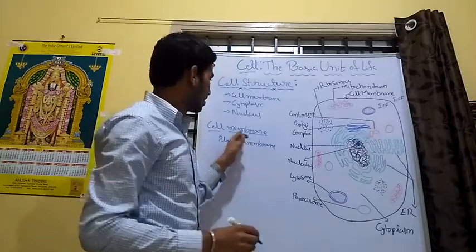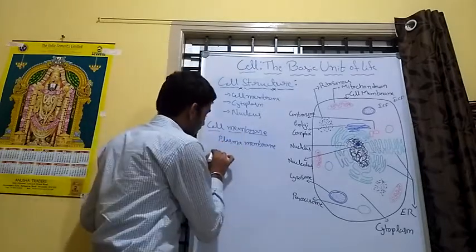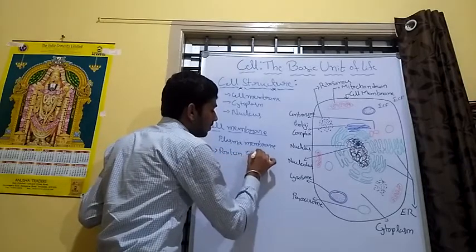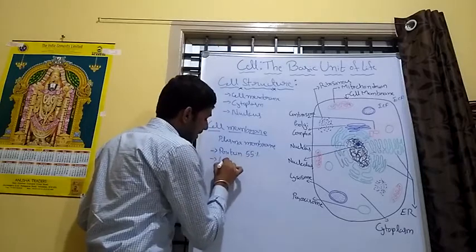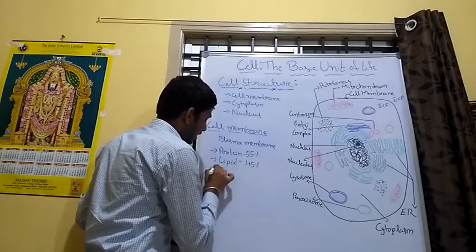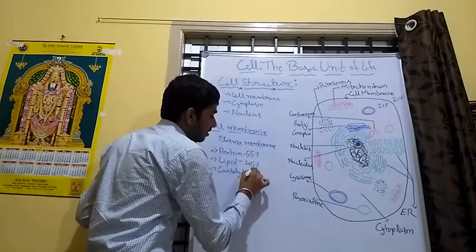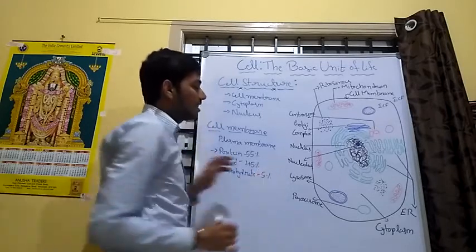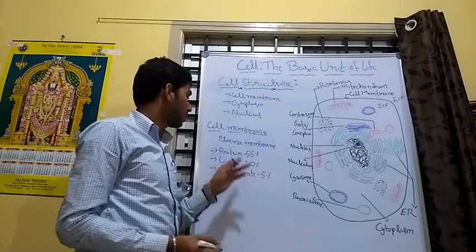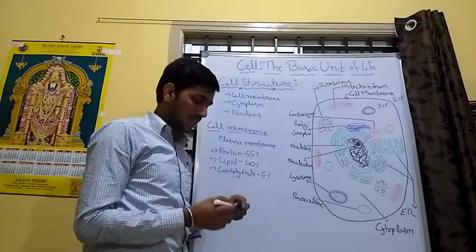The cell membrane structure has three types of components. Mainly protein, which composes 55%, and the lipid, which composes 40%, and the carbohydrate comprises only 5% of the cell membrane. The components of the plasma membrane are protein 55%, lipid 40%, and carbohydrate 5%.